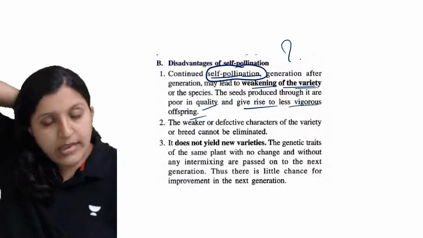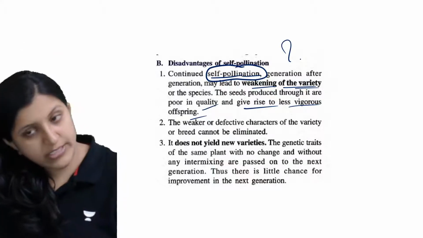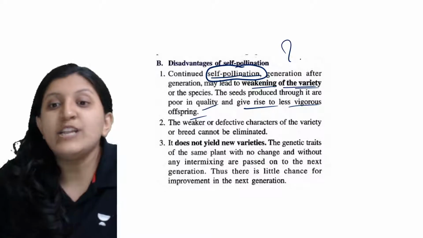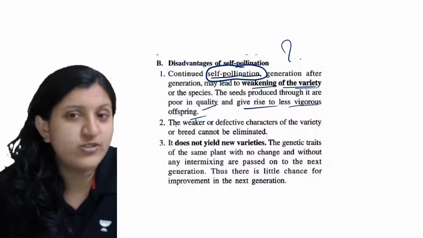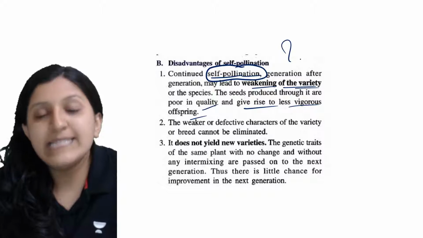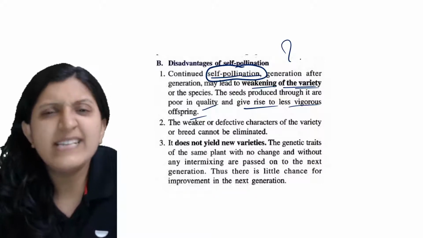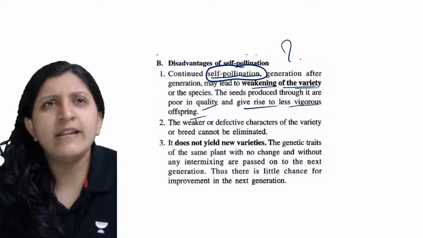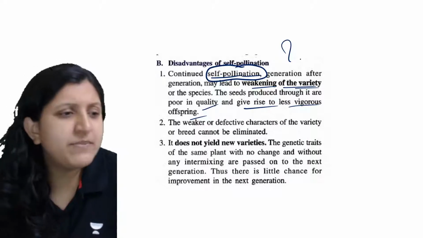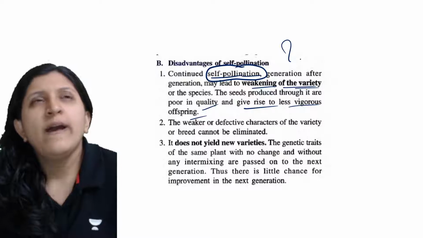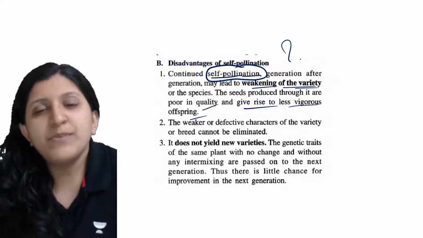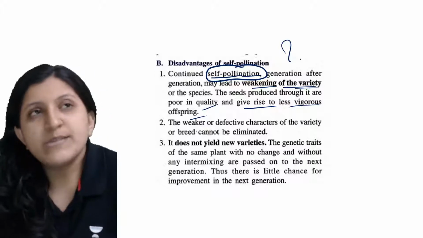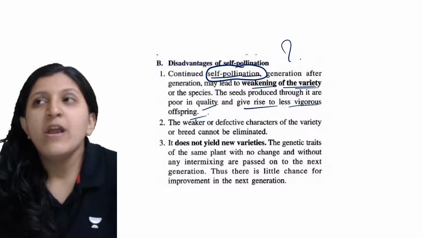All right. Now, weaker or defective characters of the variety or breed cannot be eliminated. What is that weaker or defective character? Let's say the plant might be too susceptible to low water conditions, or too susceptible to hot weather.